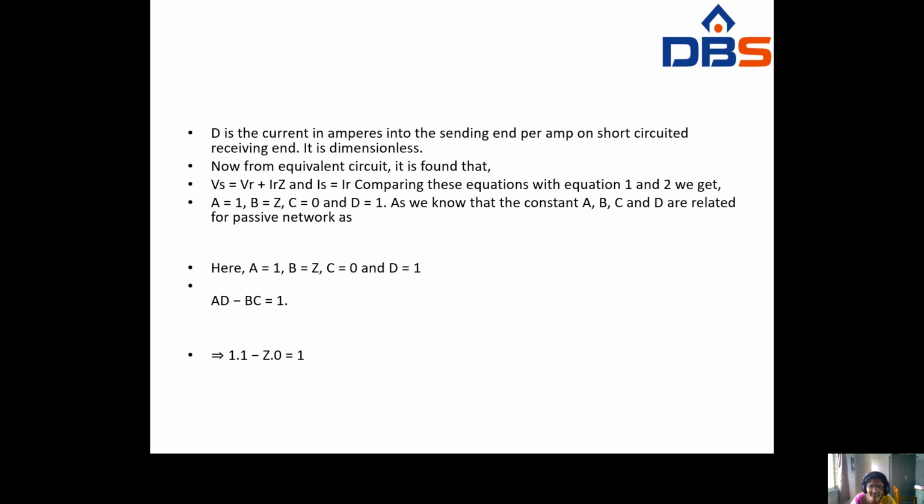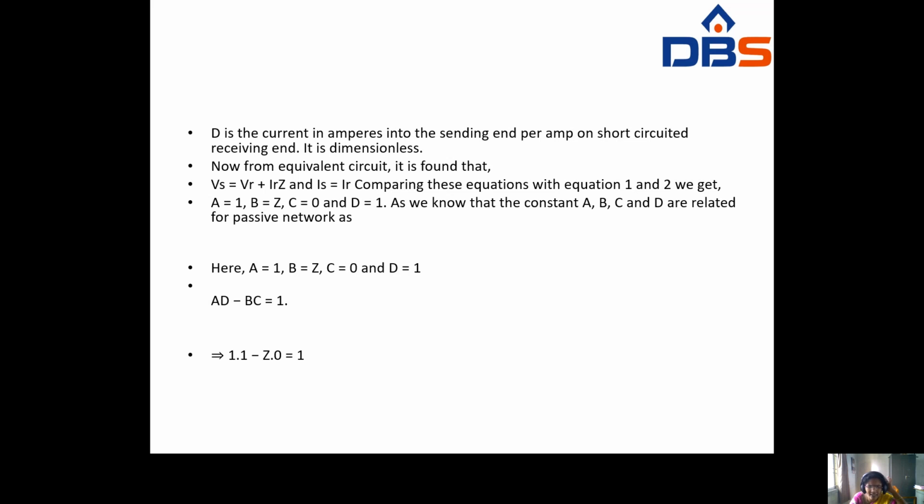with the ABCD parameter equations. So in the place of A is 1, in the place of B is Z, in the place of C there is no C component so 0, and in place of D is 1. As you know, the constants A, B, C, D for a passive network are A equal to 1, B equal to Z, C equal to 0 and D equal to 1. So AD minus BC, okay, equal to 1.